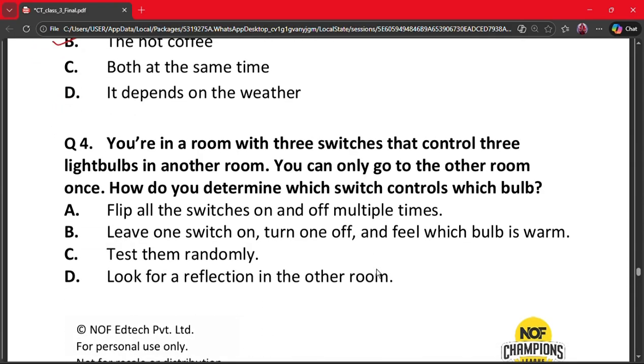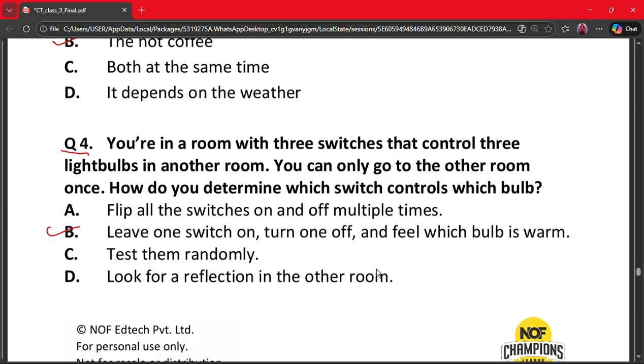Next question is question number 4. You are in a room with 3 switches that control 3 light bulbs in another room. You can only go to the other room once. How do you determine which switch controls which bulb? A. Flip all the switches on and off multiple times. B. Leave one switch on, turn one off and feel which bulb is warm. C. Test them randomly. And D. Look for a reflection in the other room. The correct answer is option B.